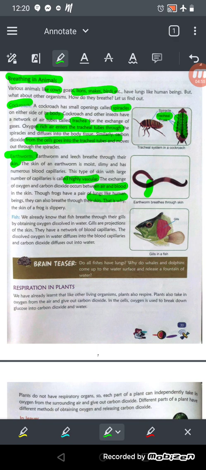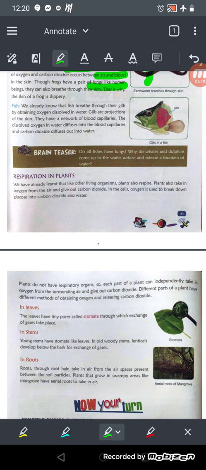Okay, and like the earthworm and the leech, frogs also have moist skin. Why? Because they are amphibians, they live on land and in water. So when they are on land, they breathe through their lungs, but when they are under the water, they breathe through their skin. Okay, clear? Now come to the fish. How do fish breathe?